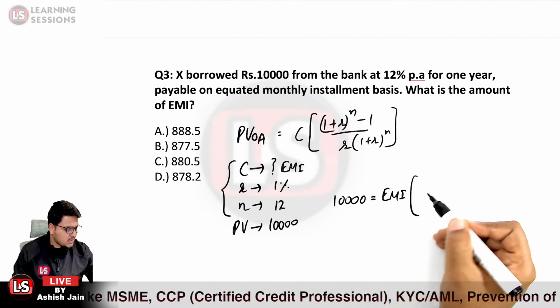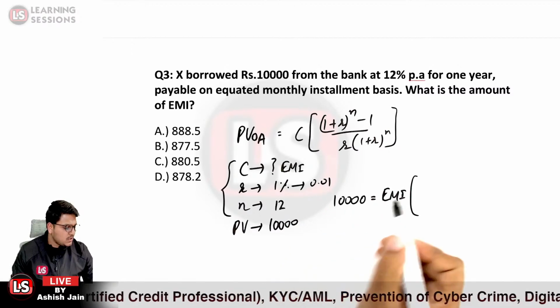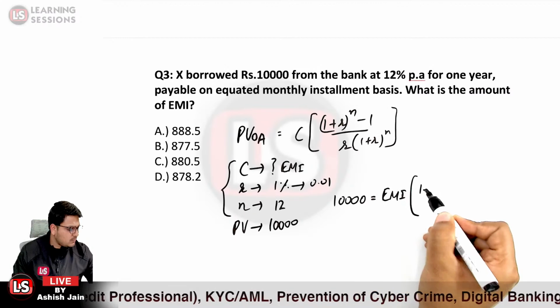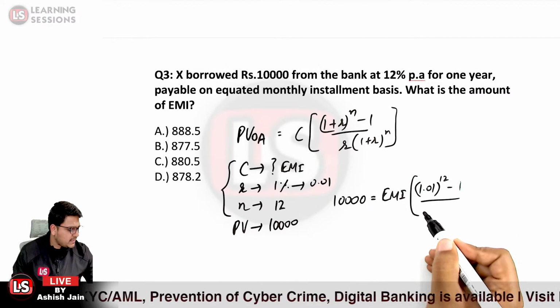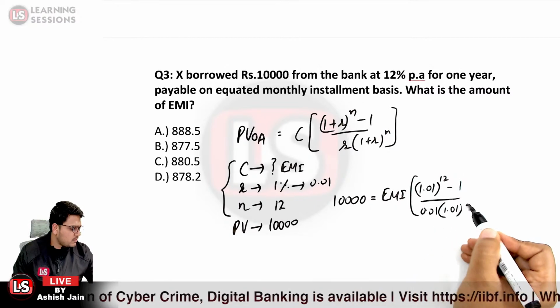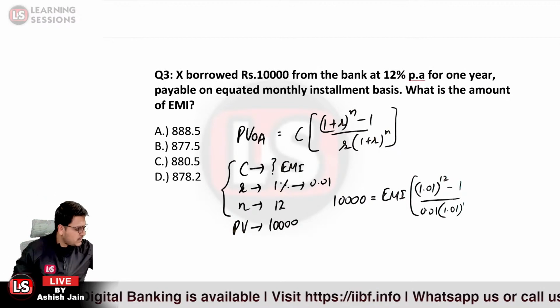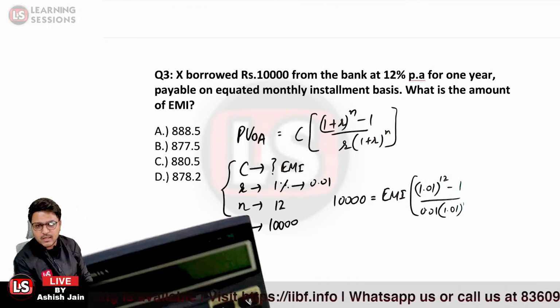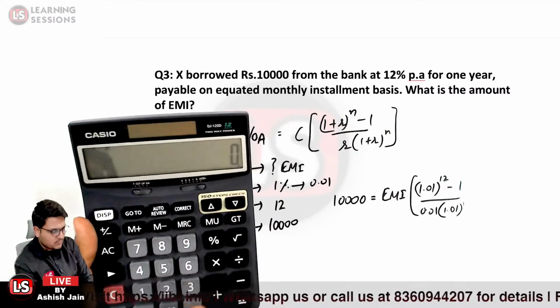For the 1 plus r, r is 1%, converting it to a decimal, that is 0.01. So 1 plus 0.01 is equal to 1.01 raised to power 12, minus 1, divided by 0.01, and further 1.01 raised to power 12. This is what we need to calculate, and using a simple calculator you can easily calculate this.